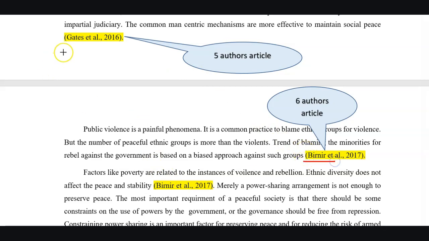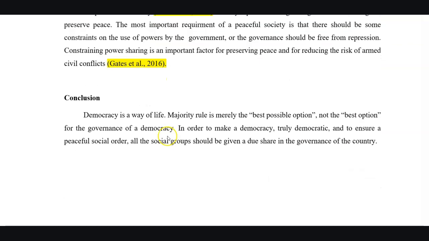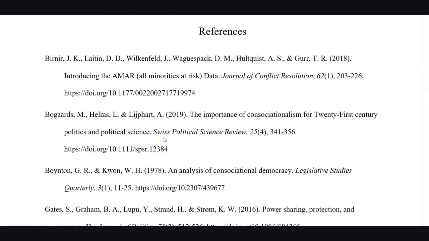But these citations have provided only the basic information about such articles from where we have taken data or information and have used it in our piece of research. A reader will not be able to find those research articles with these few words used in a report. At the same time, a reader may require to explore any issue slightly mentioned in a report. For this purpose, we have to give a list of all the works referred by us in a report. This list is added at the end of our report under the title of References.